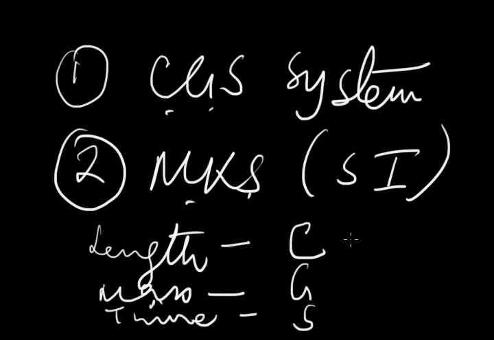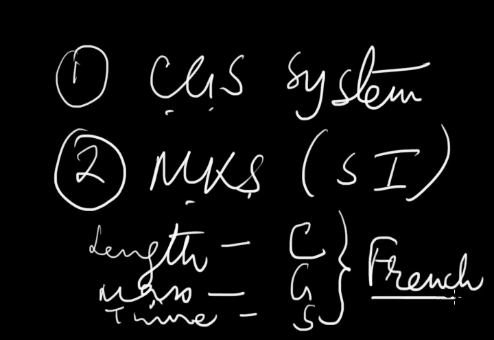It is S. So it is called CGS. It is also called French system because it was initially introduced in France. So keep in your mind that unit of length centimeter, unit of mass gram, and unit of time second: centimeter gram second system or CGS system.